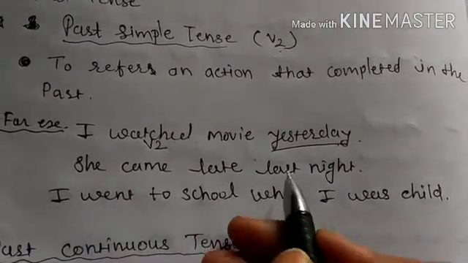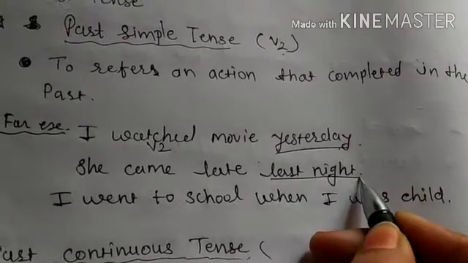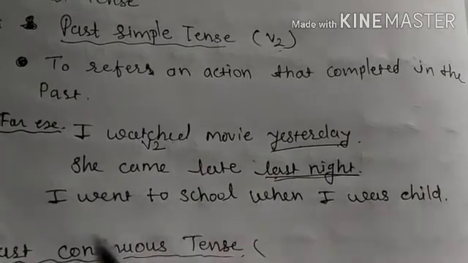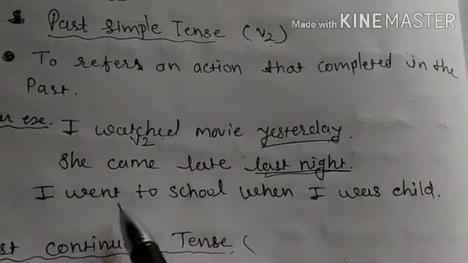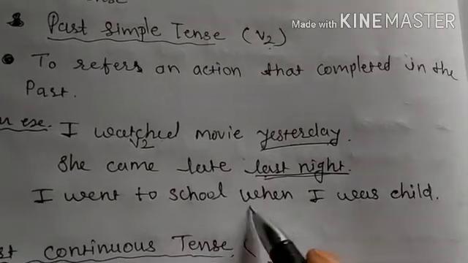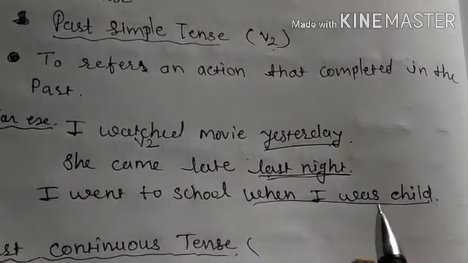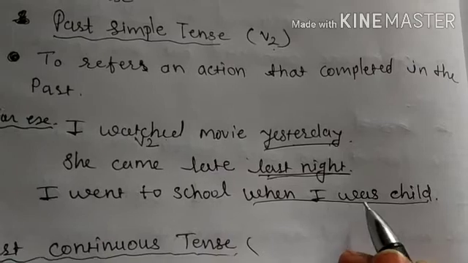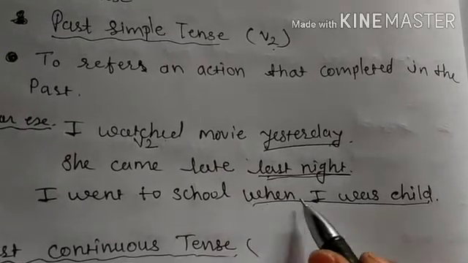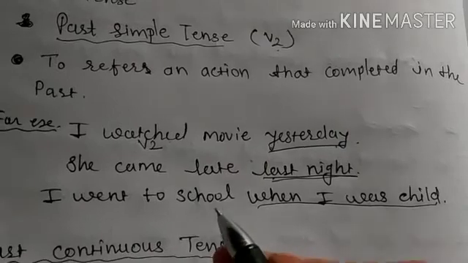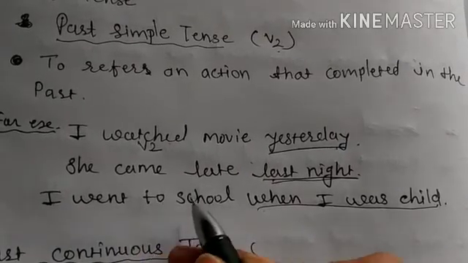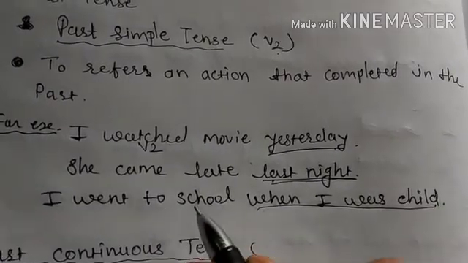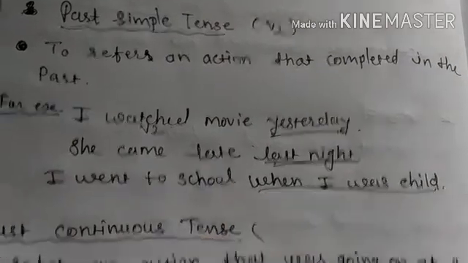Then, she came late last night. Last night also shows past time and the action completed last night. So it is past simple tense. Then another example, I went to school when I was a child. When I was a child also shows past time. Now I am not a child, so this sentence is related to the past, and so I went to school is in past simple tense. The action completed in the past, with no relation to the present.